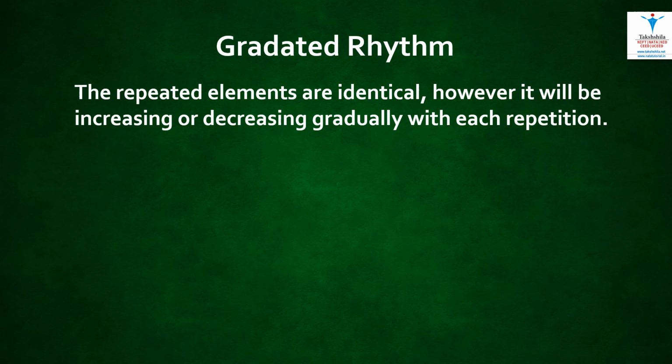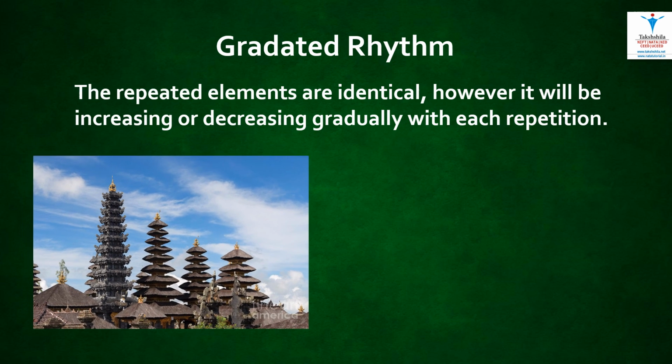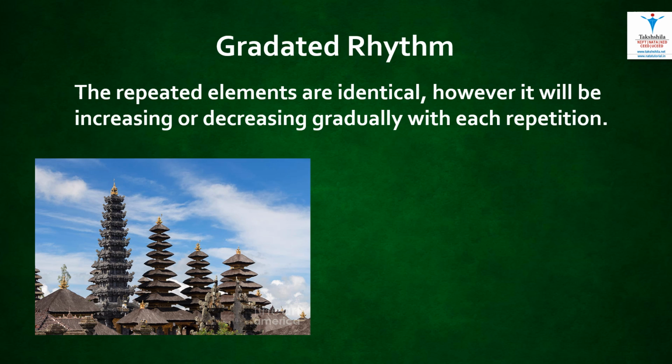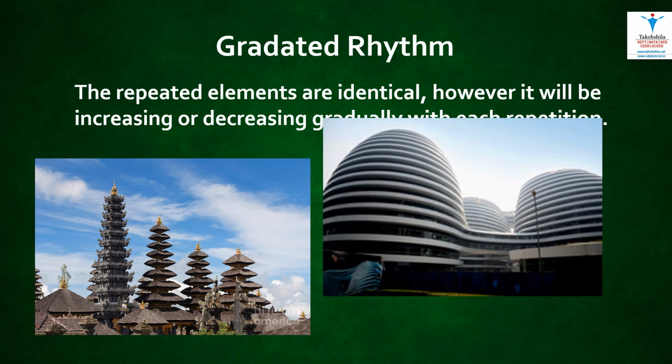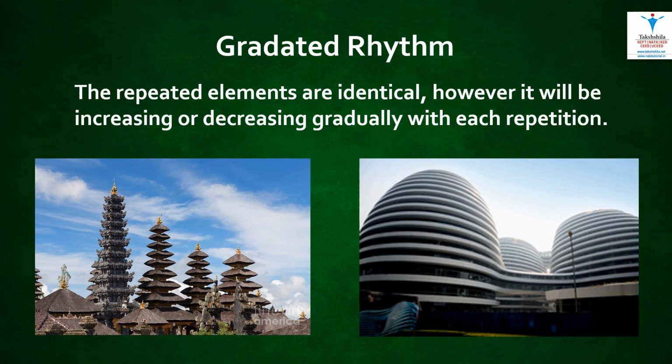Gradated rhythm. In this kind of rhythm, elements are identical, however, they might be increasing or decreasing with each repetition. In the first picture of the pagoda, we can see that the top of the pagoda has the same elements, however, with each step, the size of that element is increasing. Same is the case with this modern architecture.